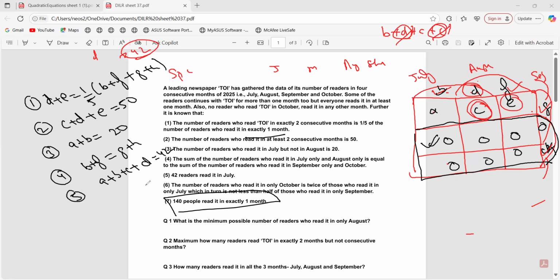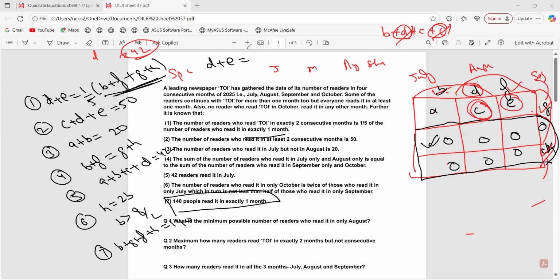Then we have the sixth one. H is equal to 2B, and the other one was B is greater than or equal to G by 2. And the seventh one was B plus G plus F plus H was 140, right? Now, if you notice this value, you know 140? Right? So D plus E would be how much?